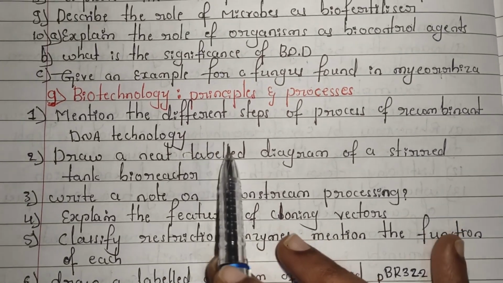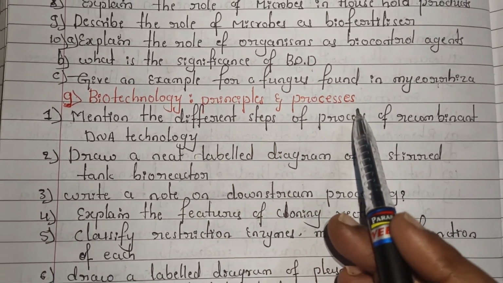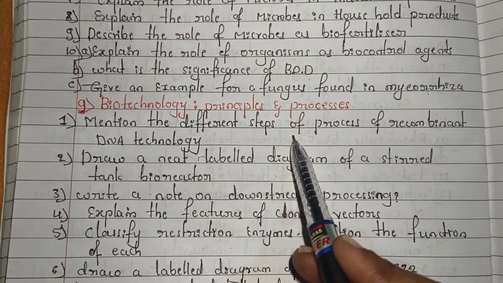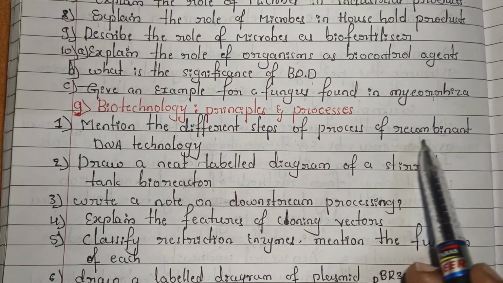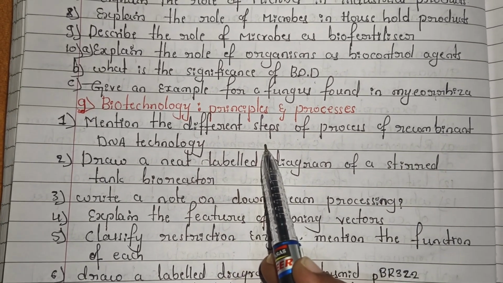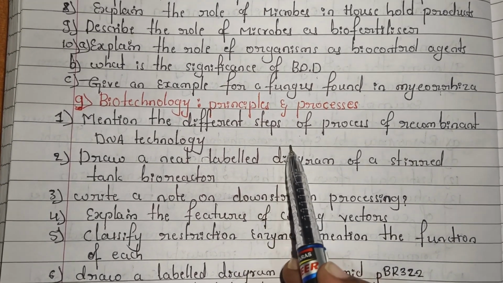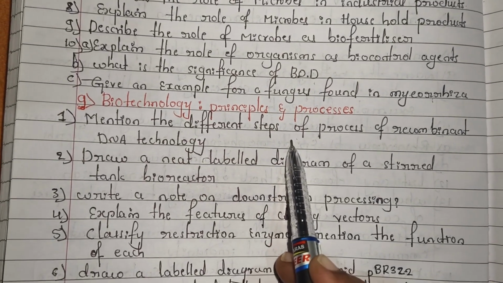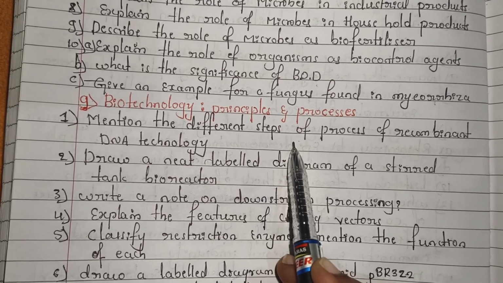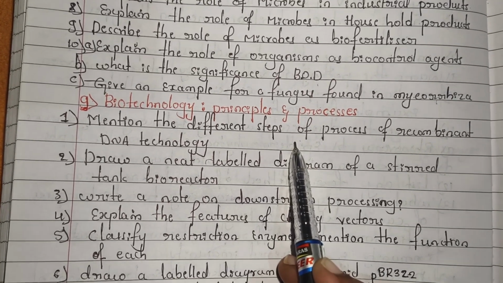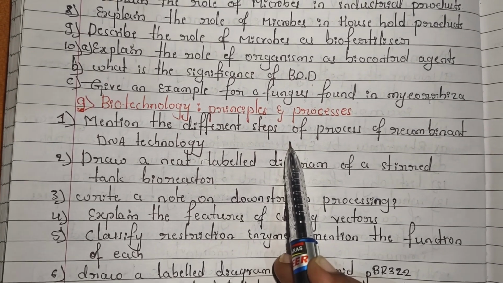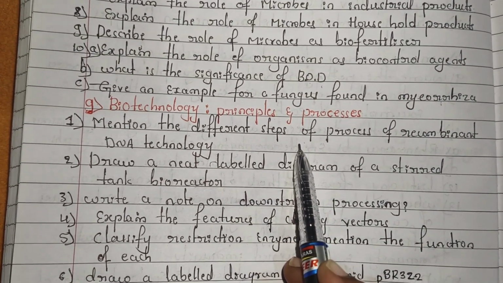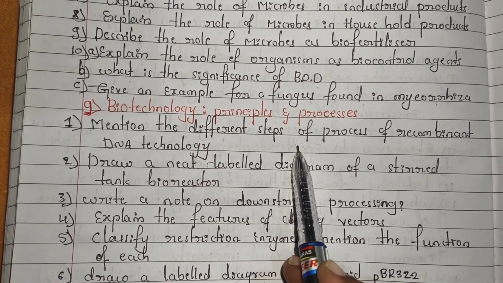The next chapter is Biotechnology: Principles and Processes. From this chapter, the first question is: mention the different steps of the process of recombinant DNA technology, and you have to explain step by step. For the annual exam, you have to focus on writing point-wise answers, and those points will cover the whole explanation. If you write like that and maintain your handwriting, then the examiner will give full marks. So you have to maintain your writing skill also.